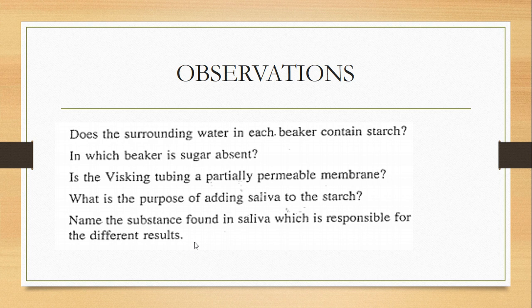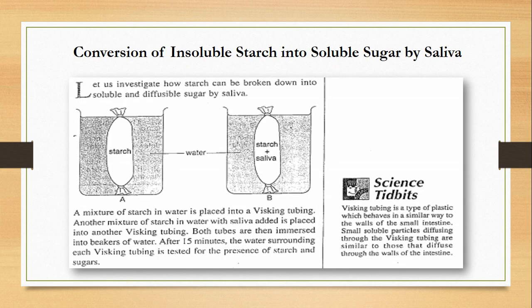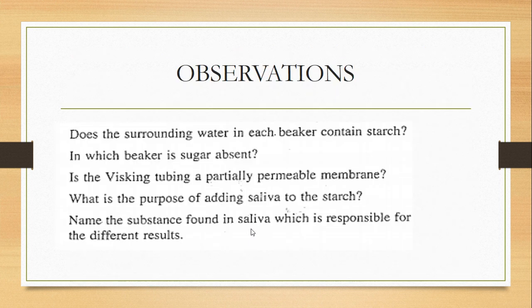And the last observation: name the substance found in saliva which is responsible for different results. So my dear students, you are all very familiar. I have told you that there are certain digestive enzymes present in the saliva, and the specific name of that digestive enzyme is amylase. Amylase breaks down the starch. I hope that this experiment is now clear to you. These observations are written on page number 87, and you can note down your answers with those questions.